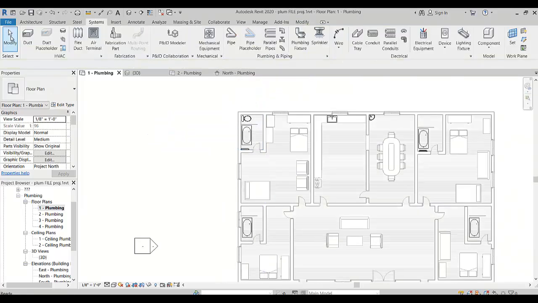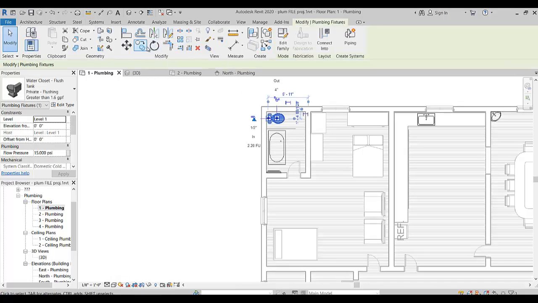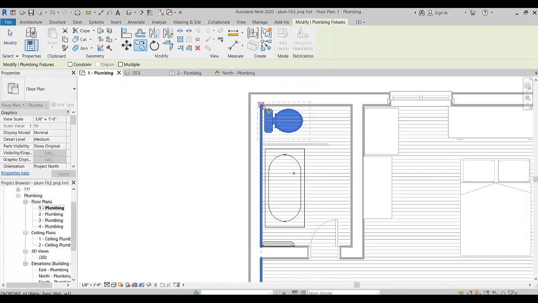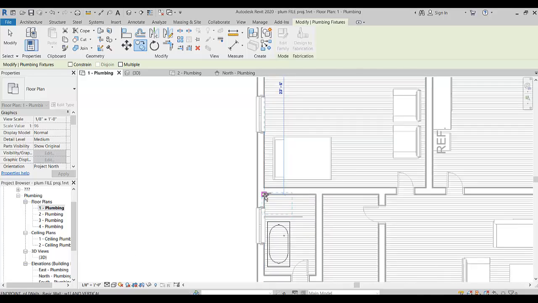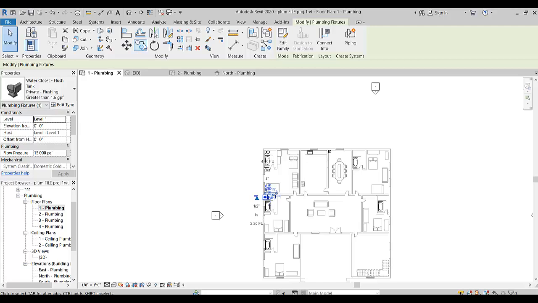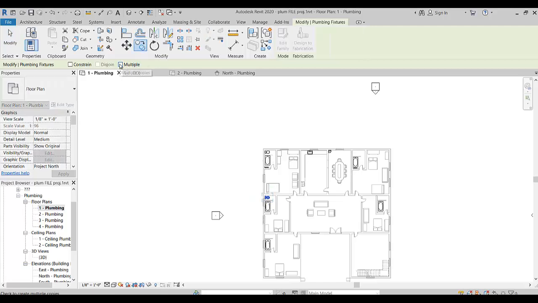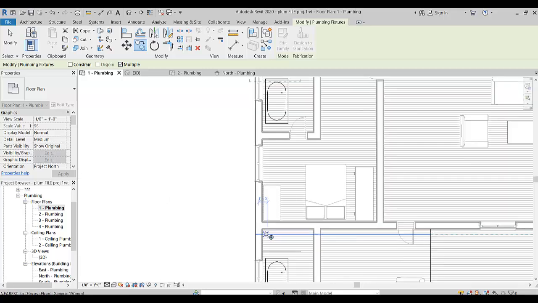Now from here I can select this and then copy this, and now place it in each washroom here. If you want to copy and place at multiple places, then select the Multiple option, then you can easily place at different locations.